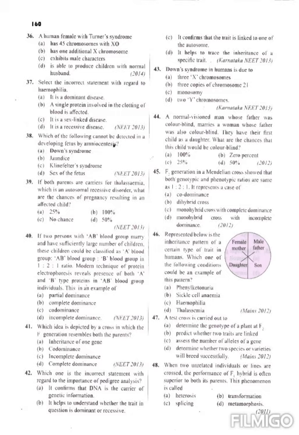Question number 37. Select the incorrect statement with regard to hemophilia. Select the incorrect statement. They are given: it is a dominant disease; a single protein involved in the clotting of blood is affected; it is a sex-linked disease; it is a recessive disease. So, hemophilia.